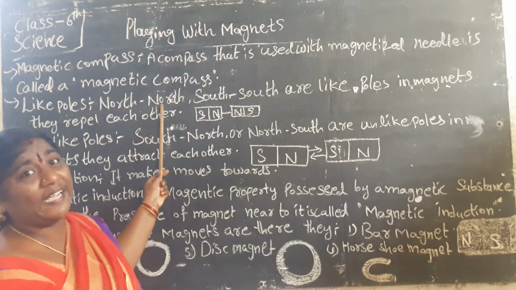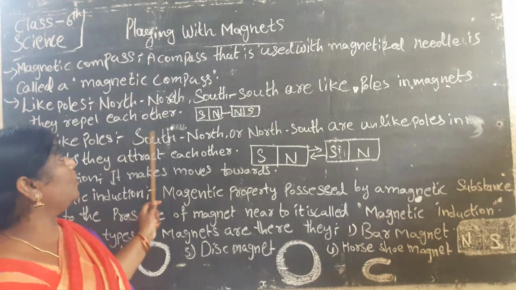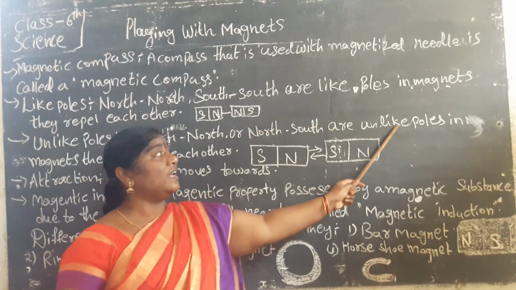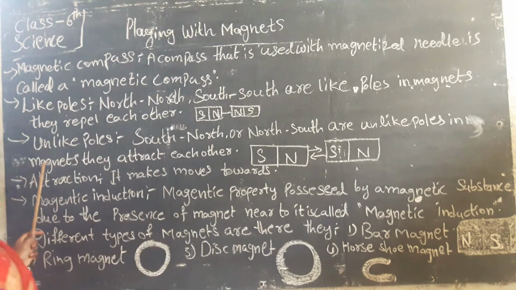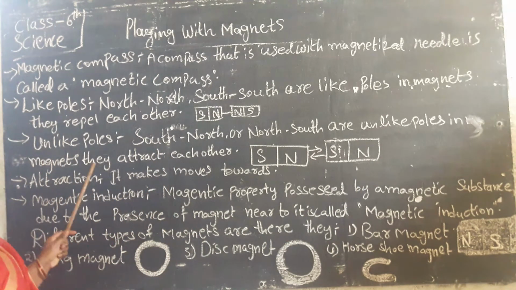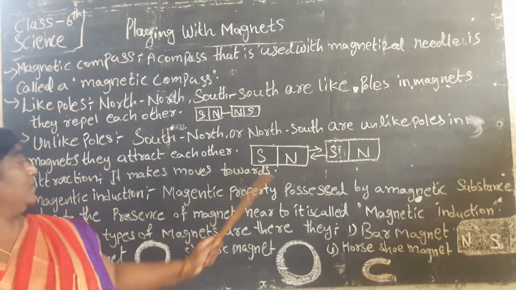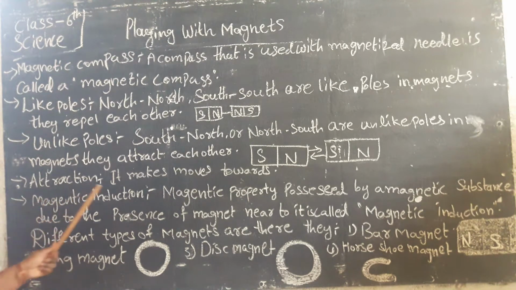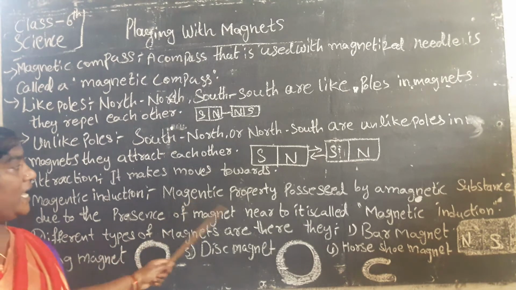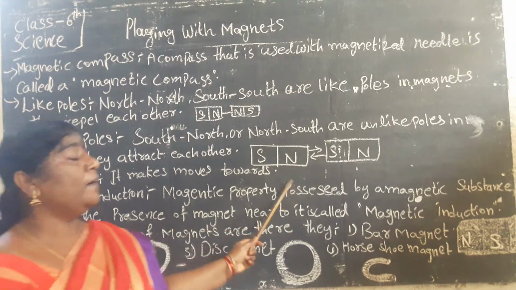In like poles, they cannot attract. Unlike poles, south and north, in magnets they attract each other like this. That attraction means it moves towards. Next one is magnetic induction. That is magnetic induction. The magnetic property is induced.